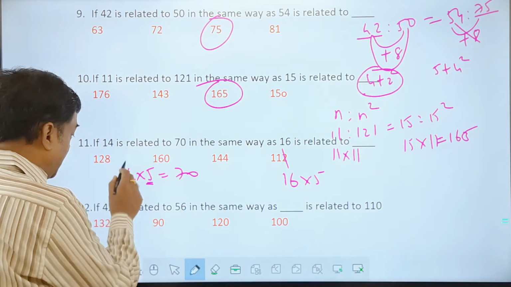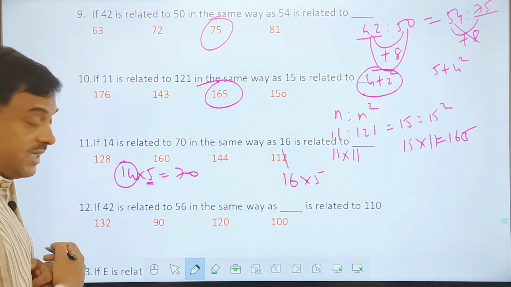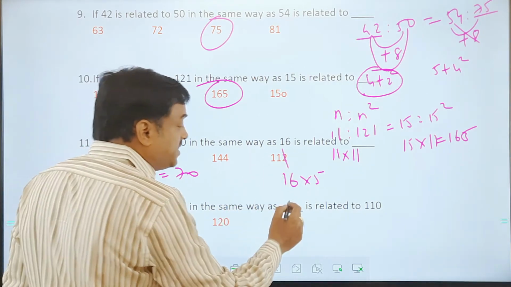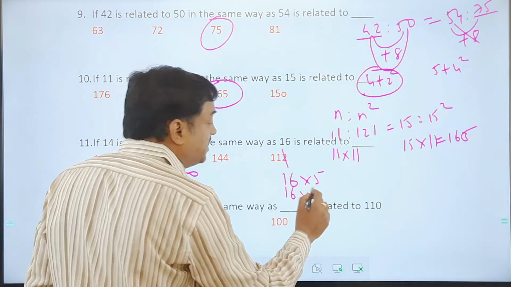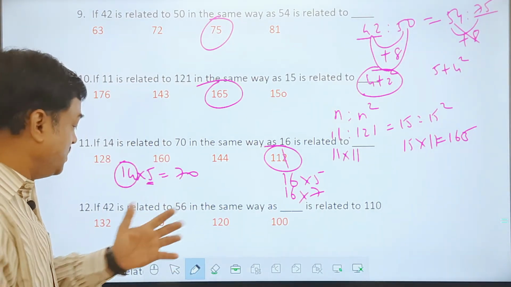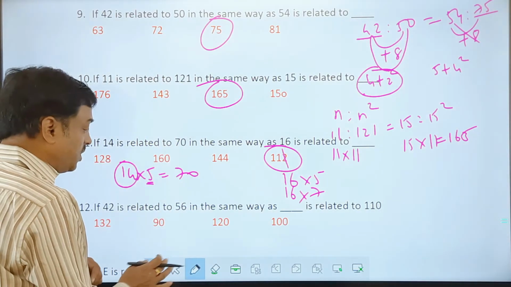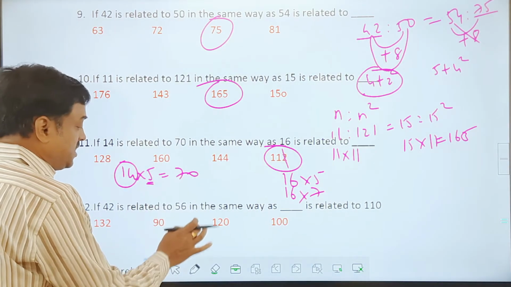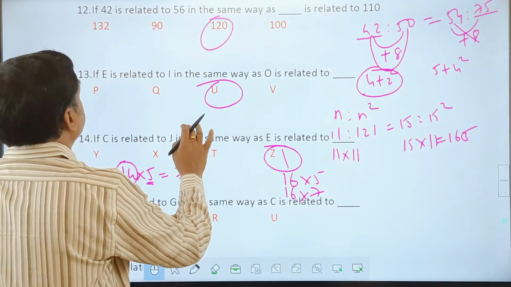What is this 5? Can I take 1 plus 4 is 5? Yes. So the sum of the digits is being multiplied with the number. What is the sum of the digits here? 16 into the sum of the digits is how much? 7. 16 7s are 112, the perfect answer for this. The logic is matching. So you just need to work on multiple logics so as to get the answers here. Okay, so let's move on to the next examples, friends.